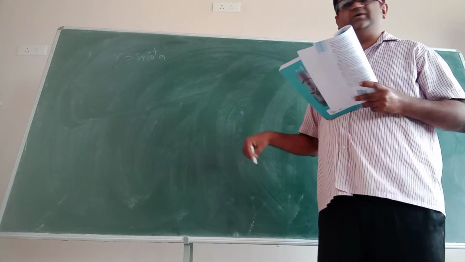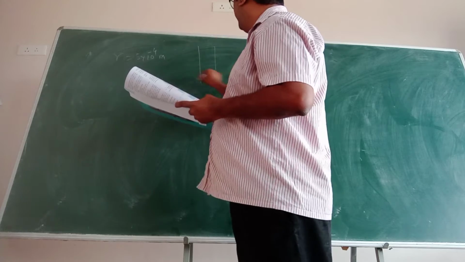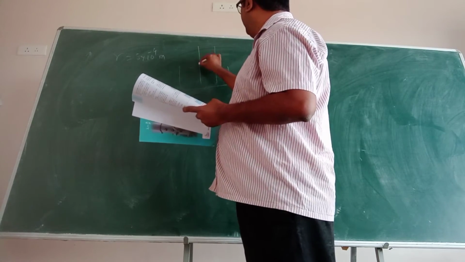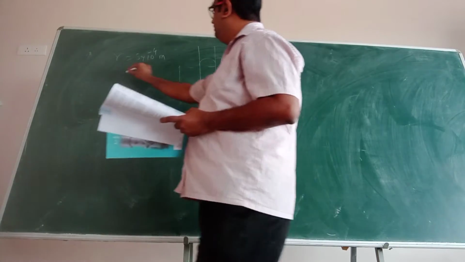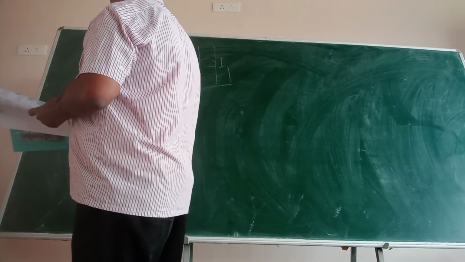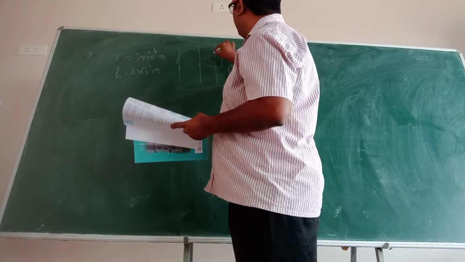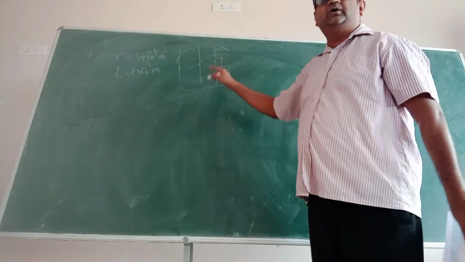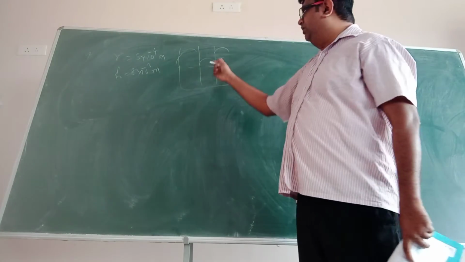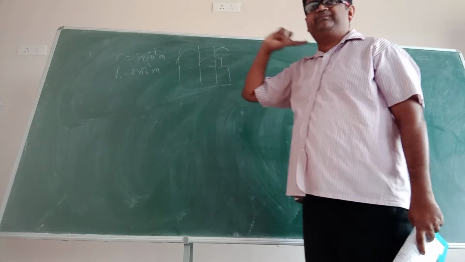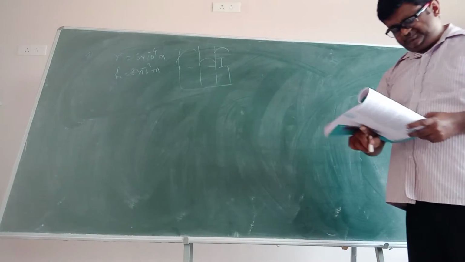Mercury level inside the tube he has given. So this is your beaker like this. So this mercury level he has given, height 8 into 10 to the power of minus 3 meters. Obviously the outside level may have gone up, but we are not bothered about that. While talking about capillary, we talk about what is inside the capillary tube, not what is happening outside. Okay. So directly height he has given.